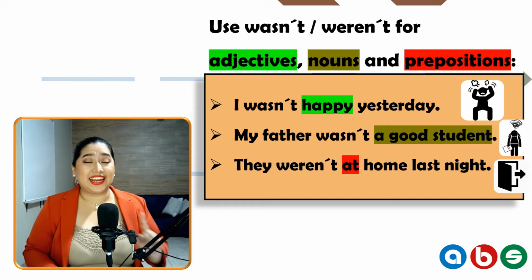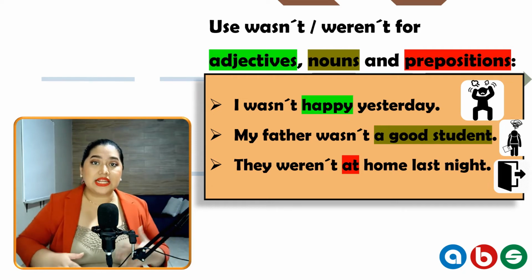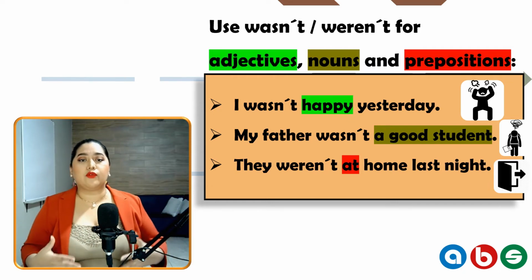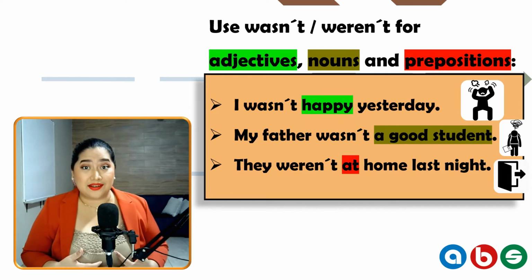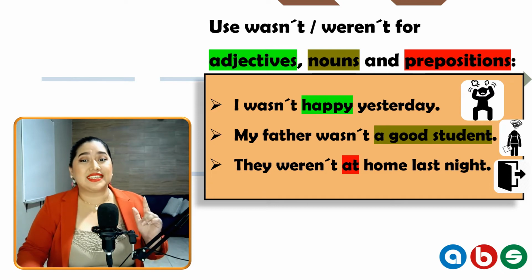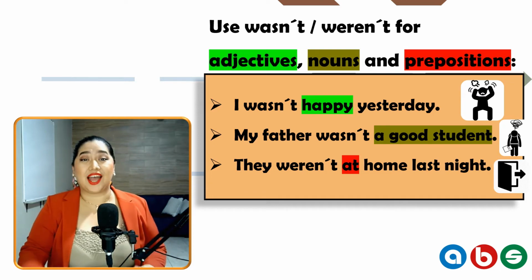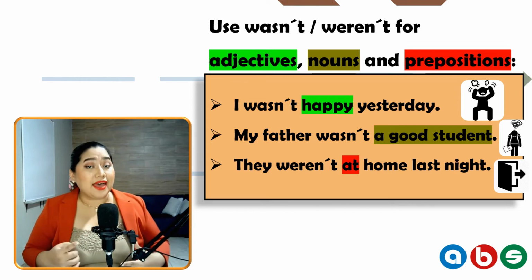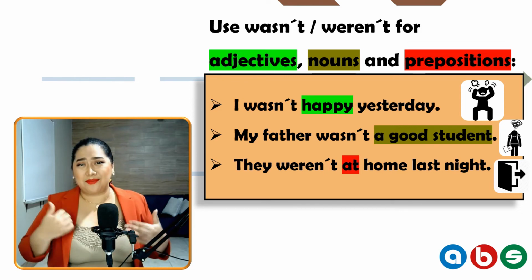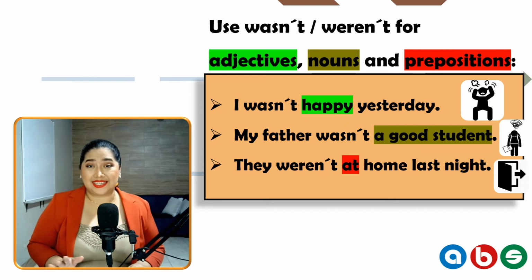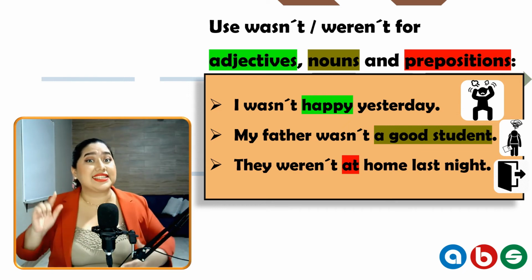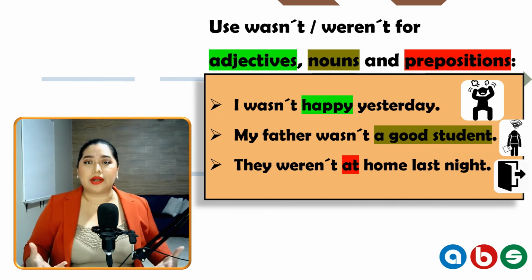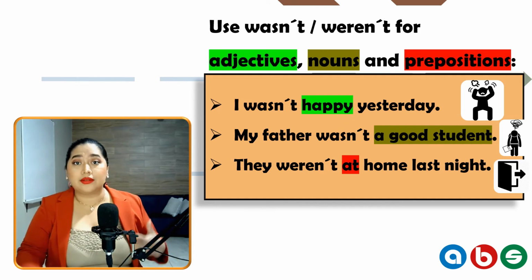And we have the negative form of the verb be. Wasn't and weren't. Well, we use wasn't and weren't for adjectives, nouns, and prepositions, not verbs. Remember that. Adjectives, nouns, and prepositions. For example, I wasn't happy. Happy is an adjective. My father wasn't a good student. A good student. This is a noun. Remember, a noun can be an animal, thing, a place, or a person.